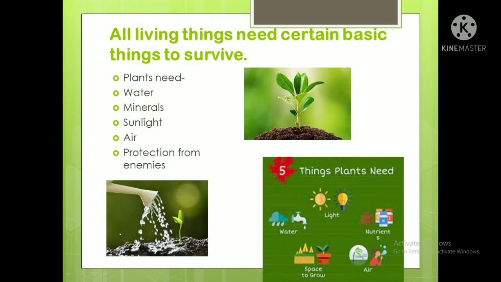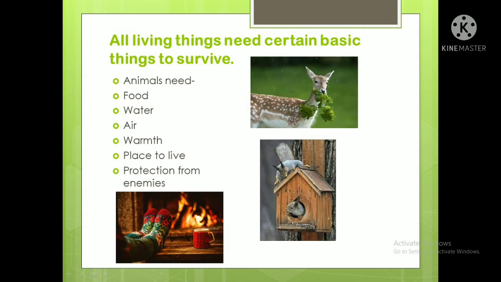Now we have talked about plants, so what about animals? Animals need food. Plants produce food, but animals need food.